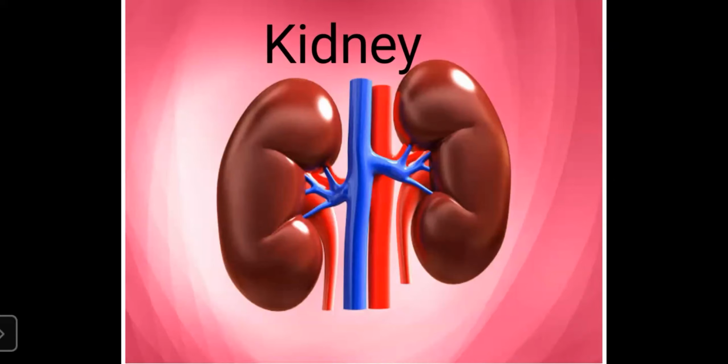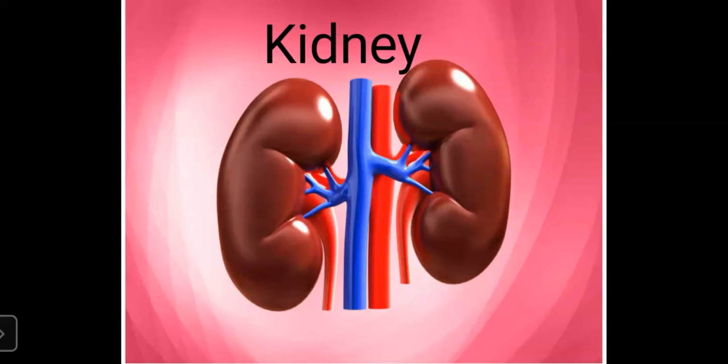The kidney removes the waste product. What is the function of the kidney? It removes the waste product from our blood and extra water in form of urine.